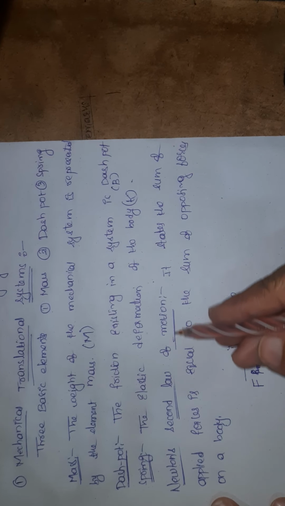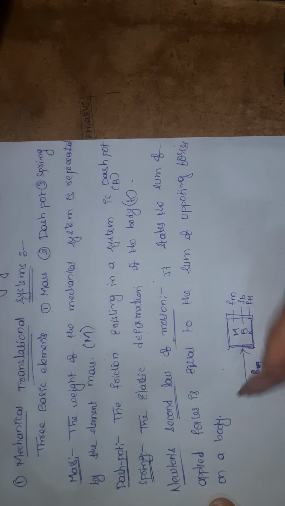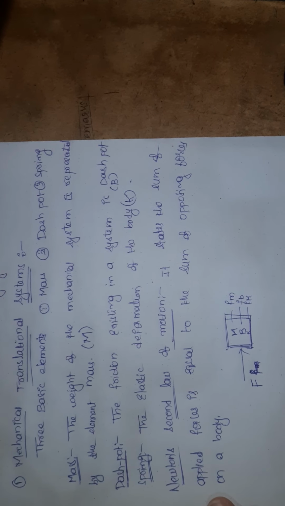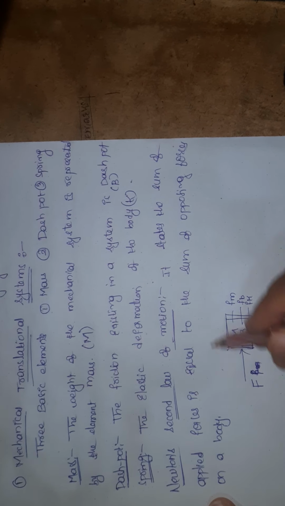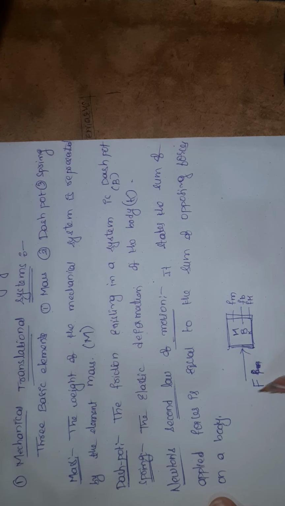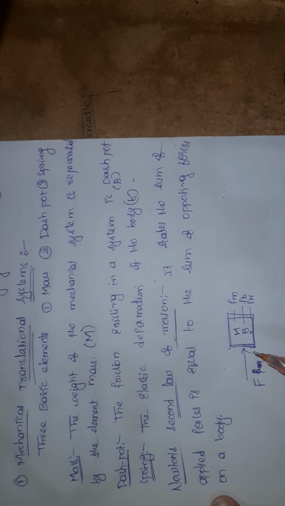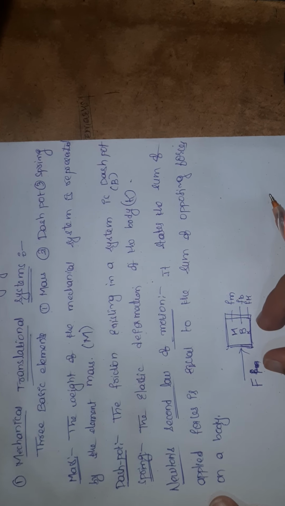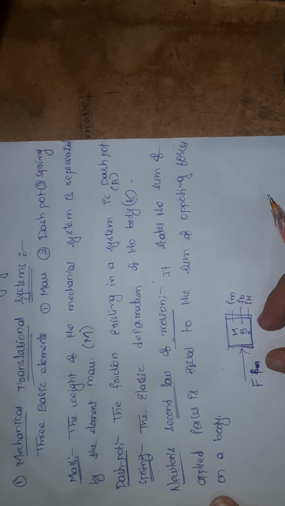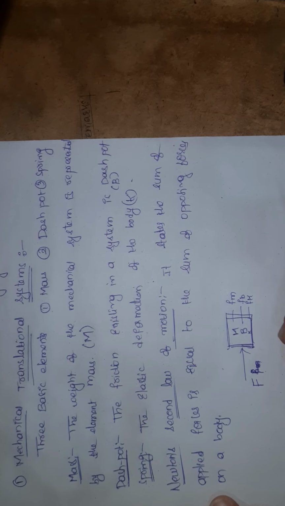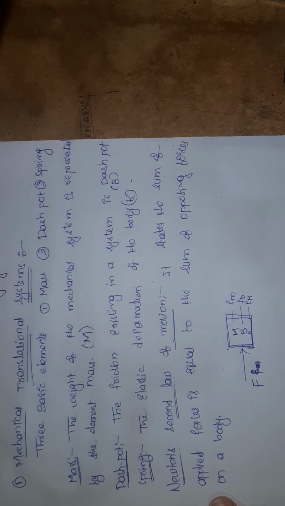So it is the applying force and this is the opposing force. According to Newton's second law of motion, the applied force is always equal to the opposing forces, or the sum of all forces acting on a body equals 0. If I add them together, I will get a resultant force of 0. So this is Newton's second law of motion.